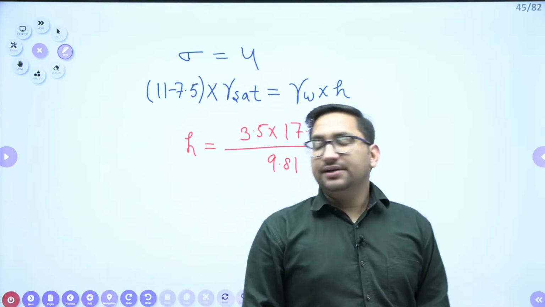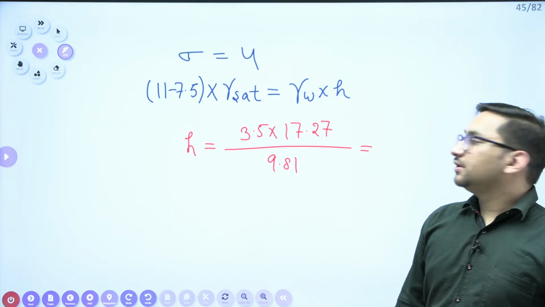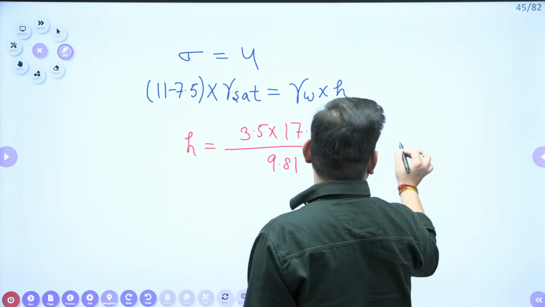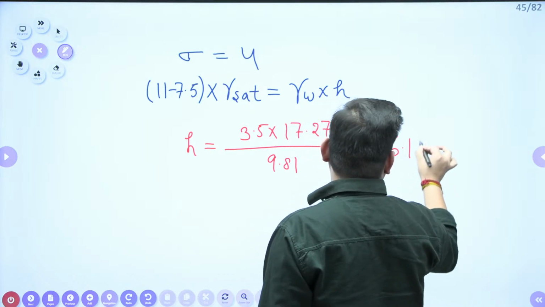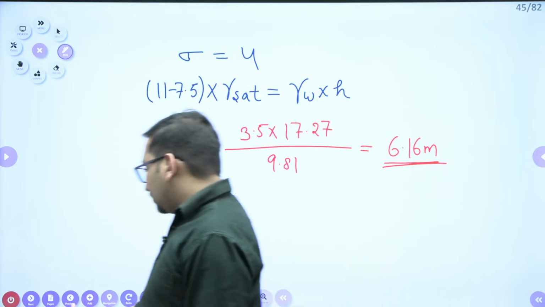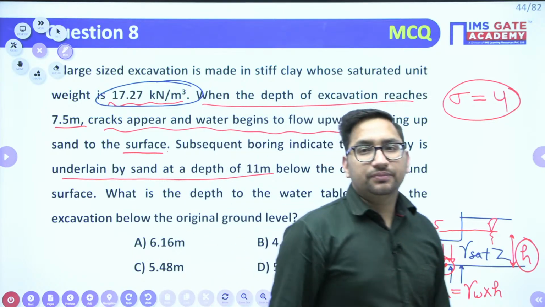Can you give me the height? What will be the height of water? Can you give me the height of water? 6.16 meter. Clear? So now just read the question and can you tell me which option will be correct?